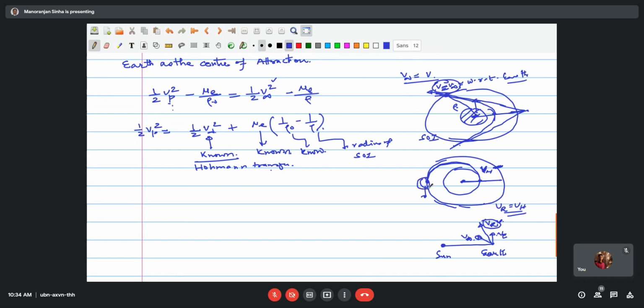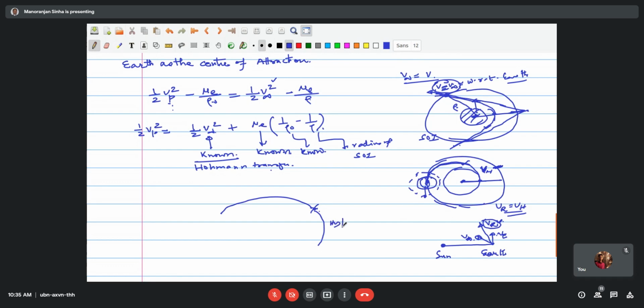But again, here the Mars is not a point, but rather it's a big planet, and about this you have a sphere of influence. So as soon as it enters here, it has to be captured. What we are trying to do, we have a hyperbolic orbit here, and thereafter we are assuming the parabolic orbit. So this becomes a patched conic section. These two are added together at this point, and therefore this becomes the patched conic section method. Patching of two conic sections.